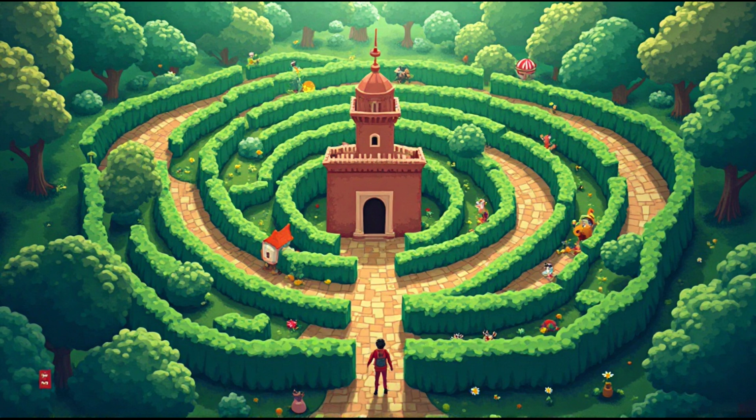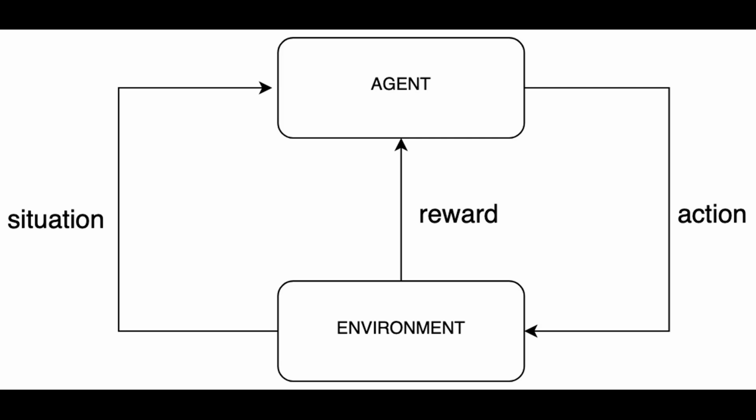We're going to use this maze to find a solution through storytelling. Let's jump into it. The Lost Explorer and the Enchanted Labyrinth, a tale of learning and planning. In the sun-drenched gardens of Villa Pisani in Stra, Italy, there stood a legendary hedge maze, a sprawling labyrinth of 9 concentric rings made from towering boxwood hedges. Its paths twisted like serpents, filled with dead ends that could trap the unwary for hours. At the center rose a spiral tower said to hold a hidden treasure, a golden key that unlocked wisdom.